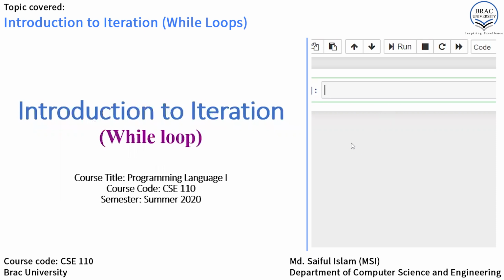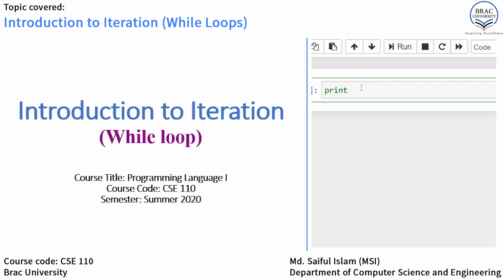Suppose you are being told to write or print any string or simply any message for once. Okay, only once. Now, what you will do, you will simply print that message, right? So let's write it. To print anything, you have to use print function first.